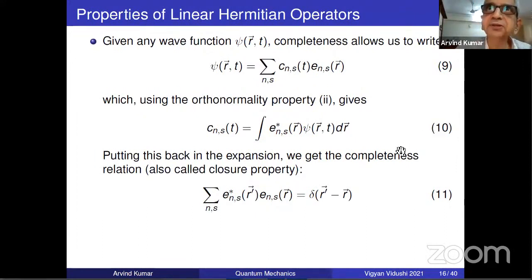You must understand this point because all these steps depend on your understanding. So no harm in spending 1 minute on this point. This is equal to the integral of E star NS R dash psi of R dash T dr dash. Or why R, R dash? I can call it anything you like. I can call it P, Q, whatever you want. It should be a vector only. That's a P vector, Q vector, whatever you want to call it. Now positions, you don't call by P, you usually call by R. You can call it capital R if you wish. It does not matter, provided you put the same thing everywhere. Don't put R dash here and keep R here. No, you're changing the name of the variable, change it consistently.